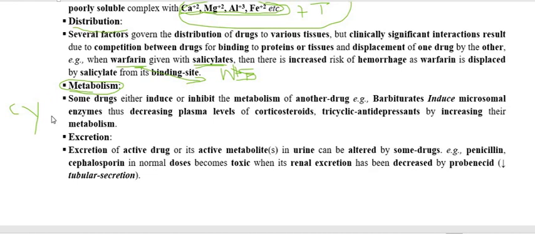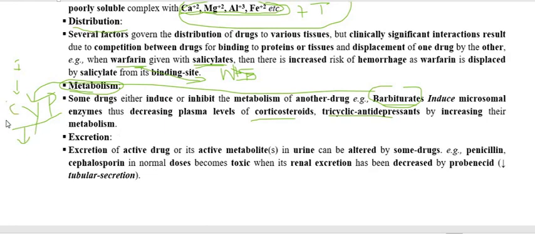Next is the metabolism. Before discussing metabolism, I am going to tell one more thing. We know that a drug, chemical, substance or xenobiotic is metabolized by the enzyme we call cytochrome P450. We also know that some drugs are inducers of cytochrome and some drugs are inhibitors of cytochrome. So take the drug barbiturate and take another drug, corticosteroid or tricyclic antidepressant.